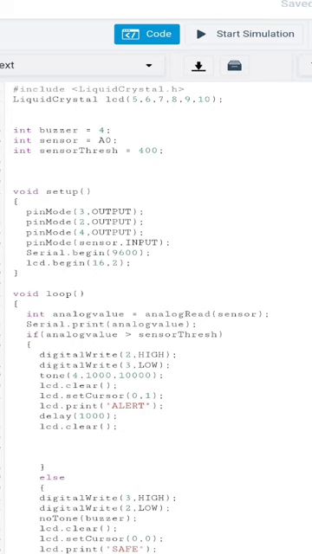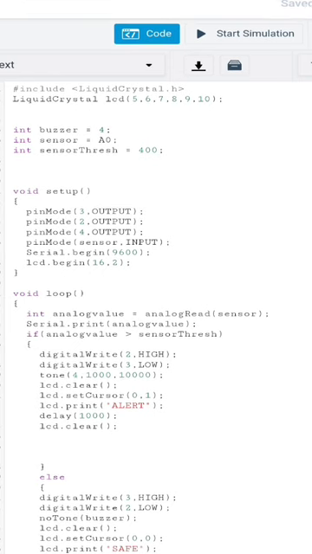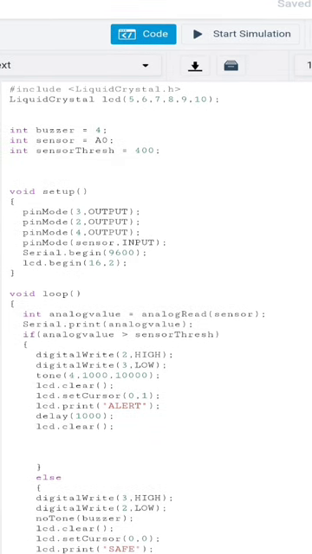We have seen the simulation of the gas detector system. Now we will see the code. As you can see, I have included the library for LCD. After that, I have given the values. Int buzzer is equal to 4 because the buzzer is connected to Arduino pin number 4, and the sensor is connected to A0. And as I said, I have set 400 as a limit for this simulation. So if the concentration of gas increases beyond 400, then it will detect the gas, and the buzzer will generate the sound.